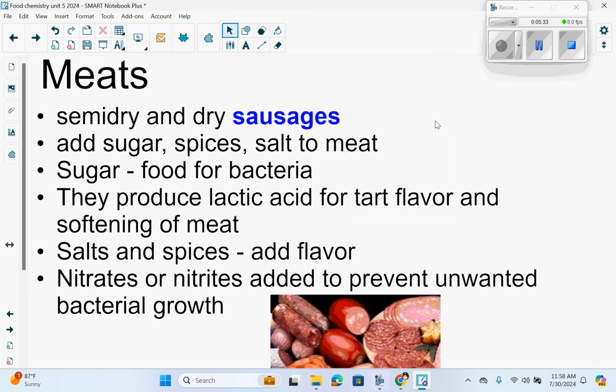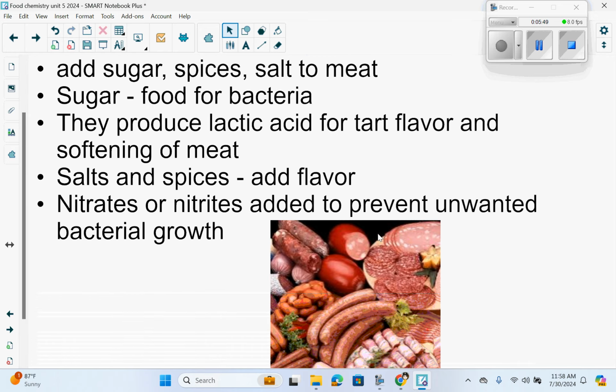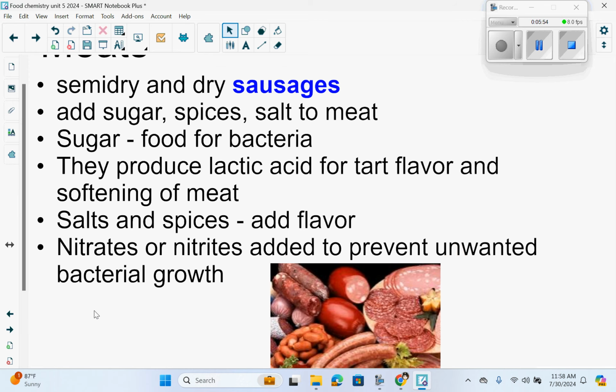Meats, you have semi-dry and dry sausages. You can add sugar, spices, and salt to meat. The sugar is food for bacteria. They produce lactic acid for a tart flavor and a softening of the meat. Salts and spices are added for flavors, and then your nitrates or nitrites are added to prevent unwanted bacterial growth.